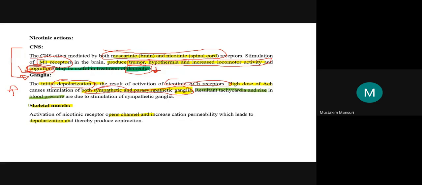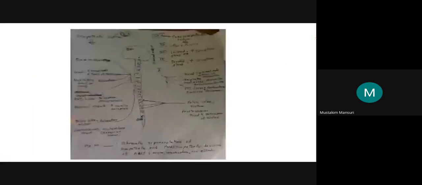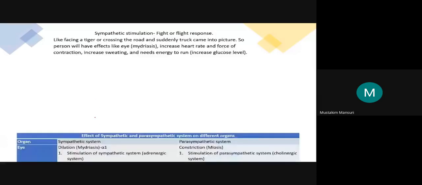When you are stimulating this parasympathetic nervous system, as we know that nicotinic axons, here we are discussing about the ganglia specifically. Which neurotransmitter is released at the ganglia? Just remember that table or that image I have shown you. At the ganglia, the neurotransmitter released is the acetylcholine in both. So in both, the acetylcholine is released.